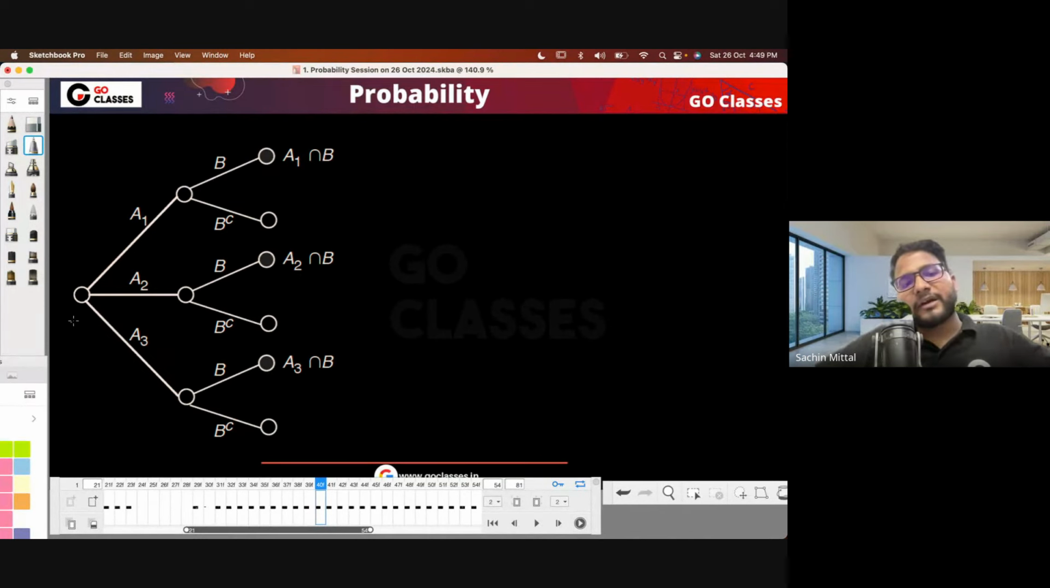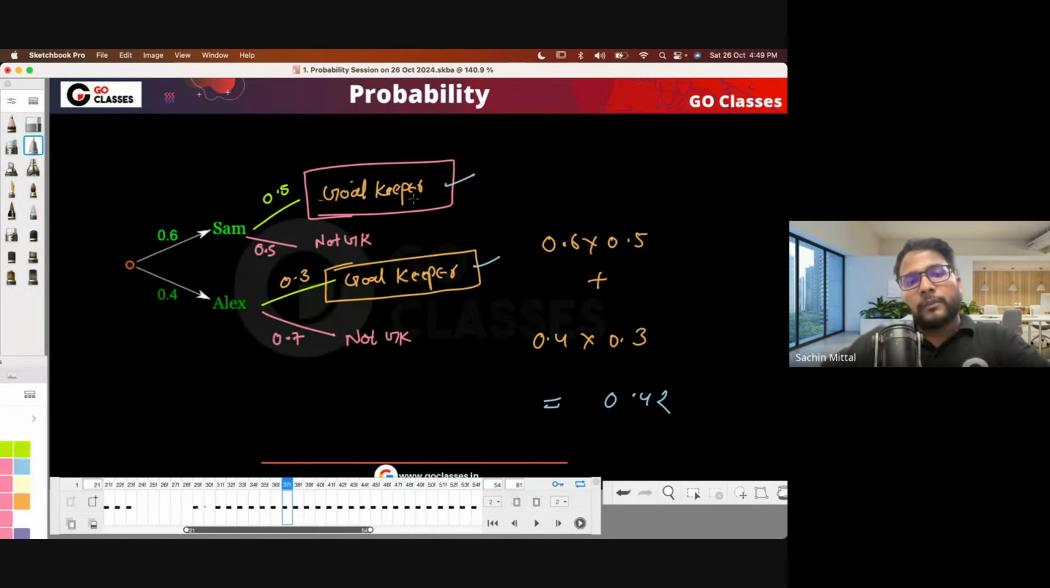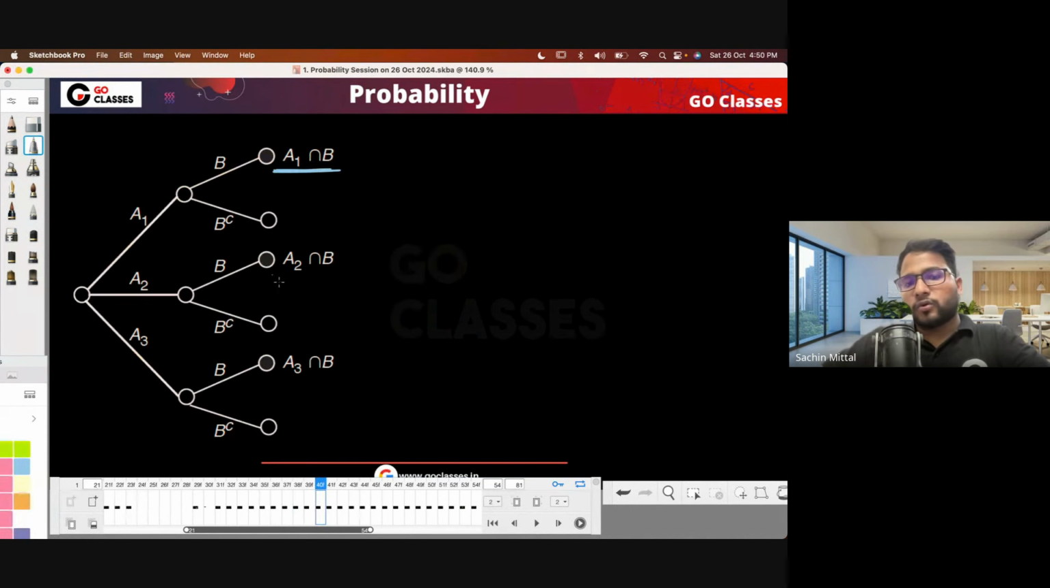So basically, in general, a tree diagram looks like this, where you will say that, okay, maybe three events have occurred, A1, A2, A3. Then here, maybe B1, B2, or you can call it B and B complement, or maybe B1, B2, B3. Then again, 2, 3, 5, whatever number of events may occur. And then this is a node which is representing A1 and B. For example, in the previous case, it was representing that you are a goalkeeper when Sam is a coach. So basically, the nodes are representing the intersection, and here we will be writing the probabilities.